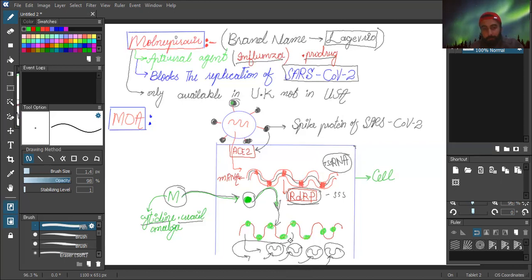So in this way, molnupiravir inhibits the replication of SARS-CoV-2.